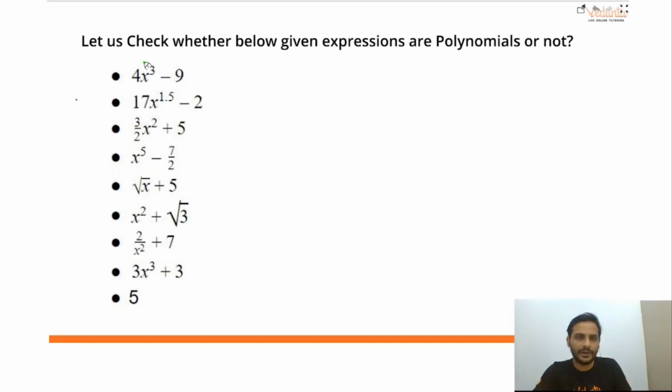In this term, what is the coefficient of x cube? 4. But we are not checking coefficients, we are checking the power. What is the power of x? 3. What is the power of x in the next term? 0. Remember, I have told you 9 into 1, so it can be written with a hidden variable. We have a hidden variable here, which is x raised to the power 0. Correct?